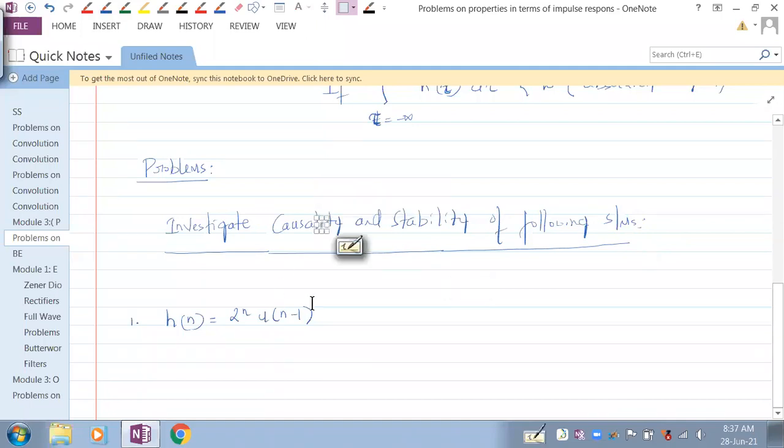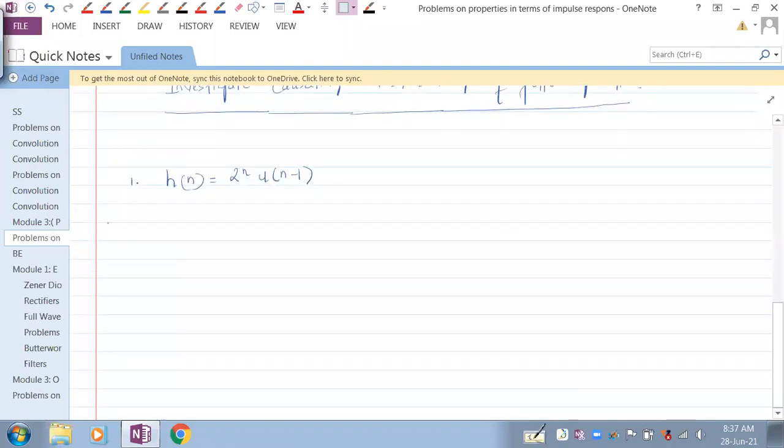So when do you think this is causal? For causality, what is true? Anybody? The system is causal if h of n is 0 for n less than 0. Is that happening with this?